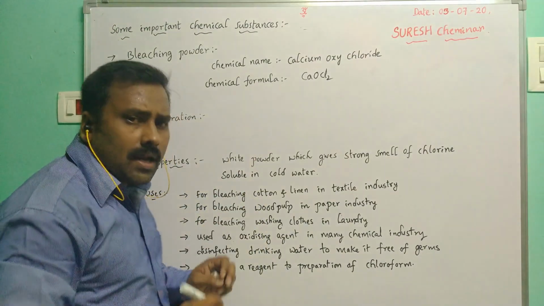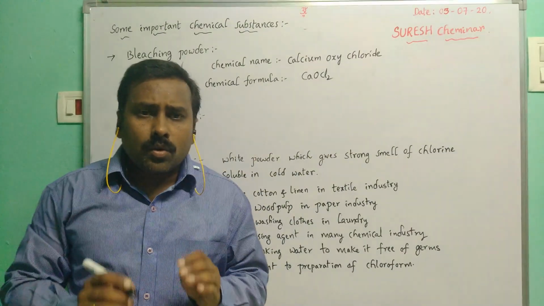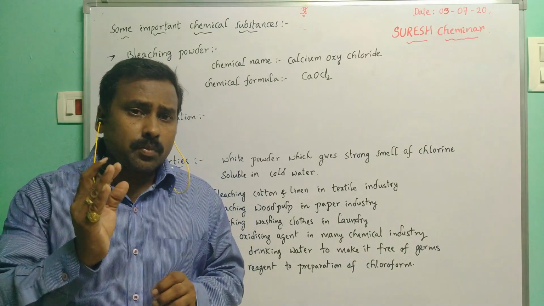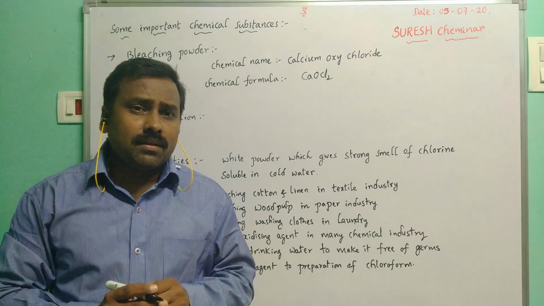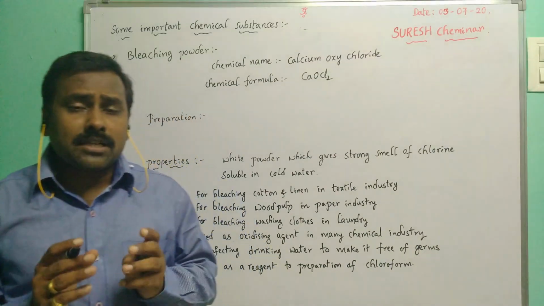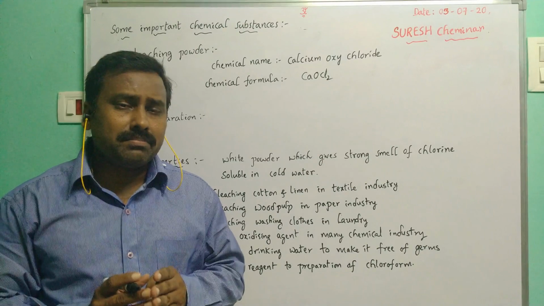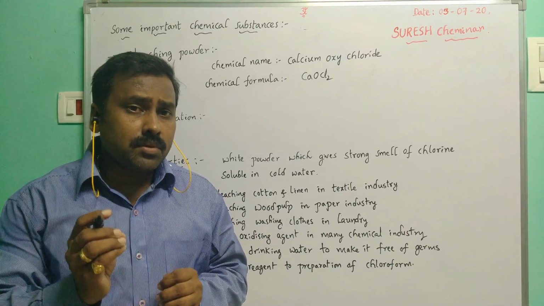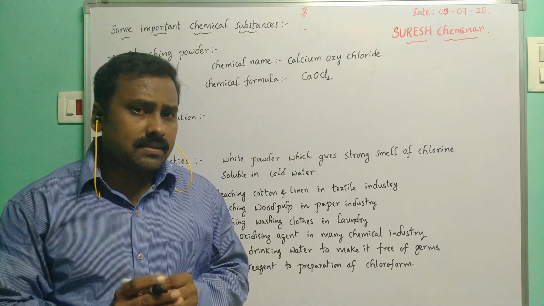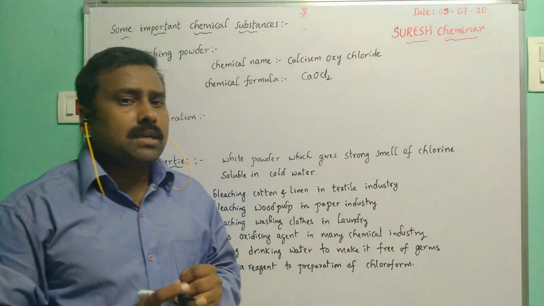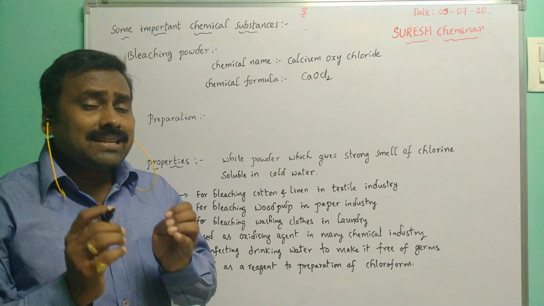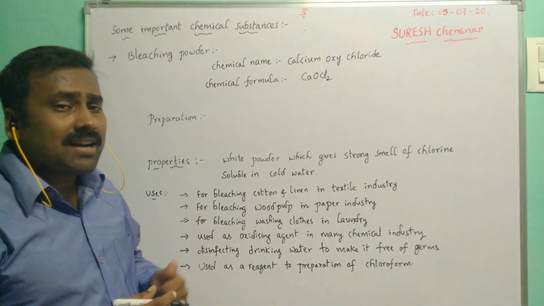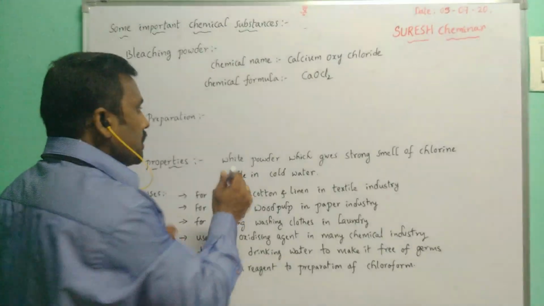So then after preparation, we know very well chlorine gas can be produced in the chloralkali process. Means electricity can be passed through the brine solution. Brine solution is nothing but aqueous NaCl. Then it produces chlorine gas. That chlorine gas can be passed over the dry slaked lime. Then it forms calcium oxychloride, means bleaching powder.